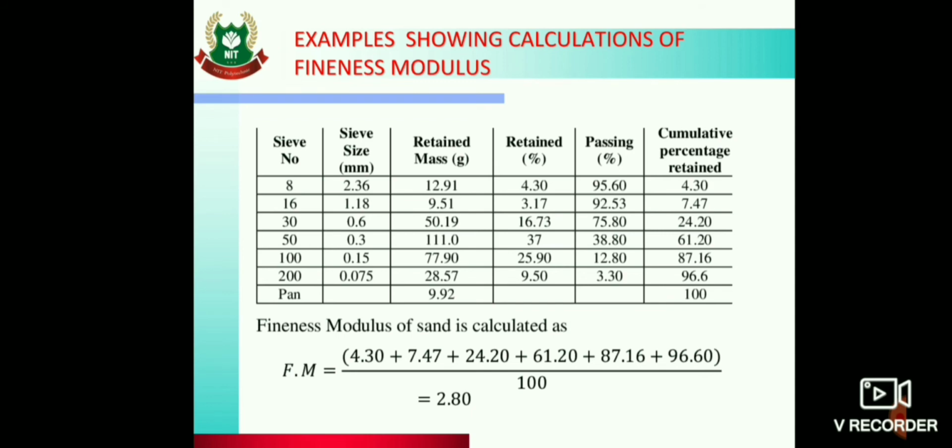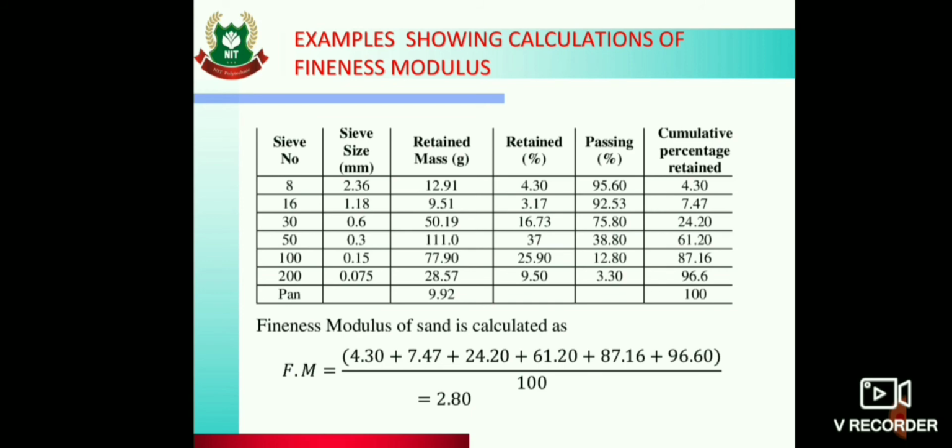Then how can the percentage retained on each sieve be calculated? On the first sieve, that is the 2.36 mm sieve, you can see the mass retained is 12.91. So 12.91 upon the total sum of retained mass will give you the percentage retained. For every sieve you can do it by the same procedure. Then the next column is percentage passing. 100% minus the percentage retained will give you the percentage passing value.